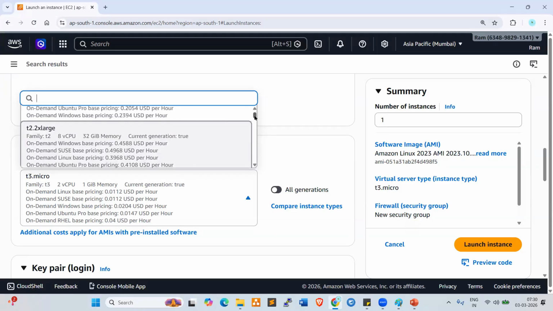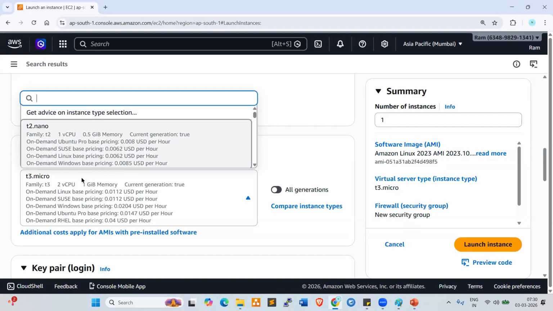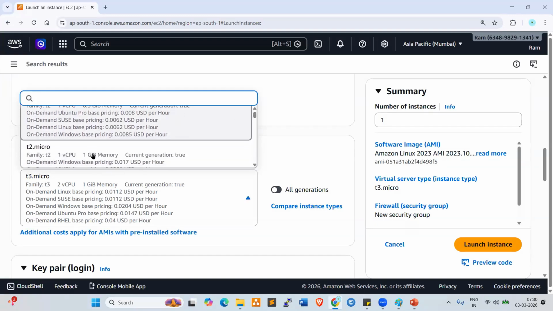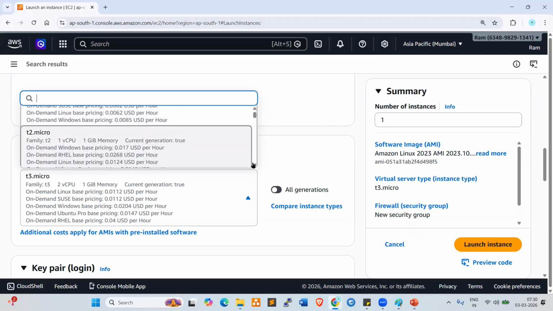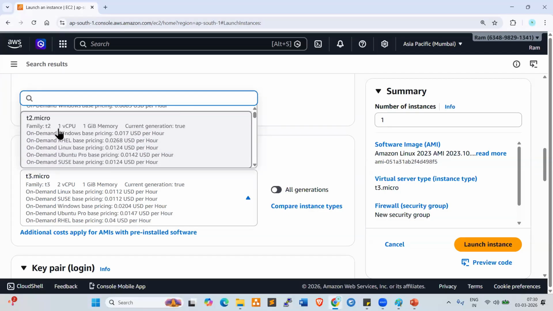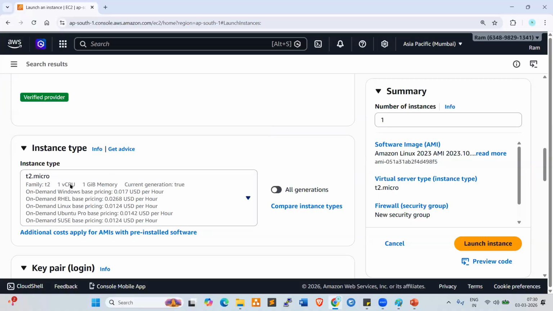Okay. So we always use the T2 micro or T3 micro. T2 micro is better only. T2 micro is free, completely free. This you can choose. T2 micro, 1 CPU, 1 GB RAM. Look at here, everyone. 1 CPU, 1 GB RAM.